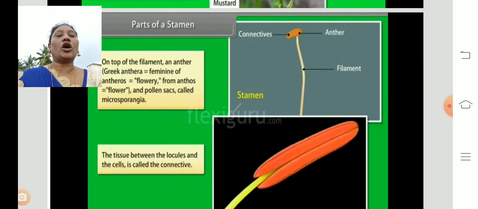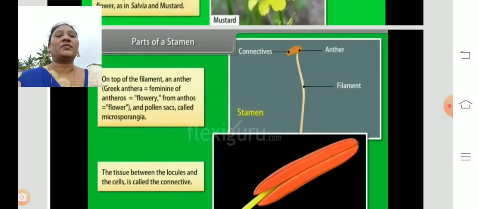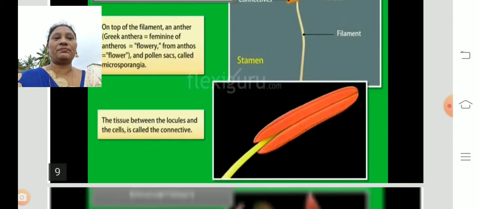On the top of the filament is the anther. In Greek, anther comes from antheros, meaning flowery. The anther has pollen sacs called microsporangia. The tissue between the locules, the cells, is called the connective.